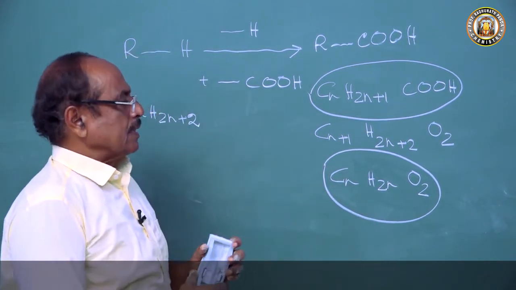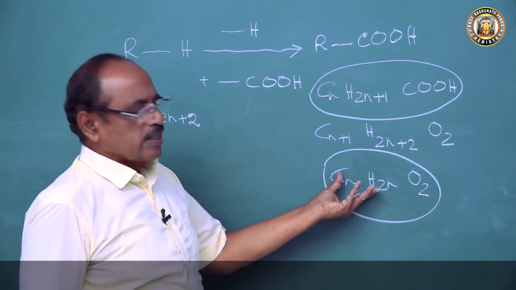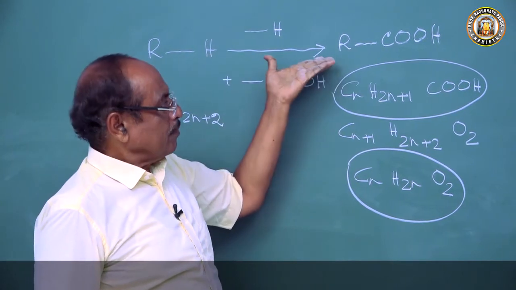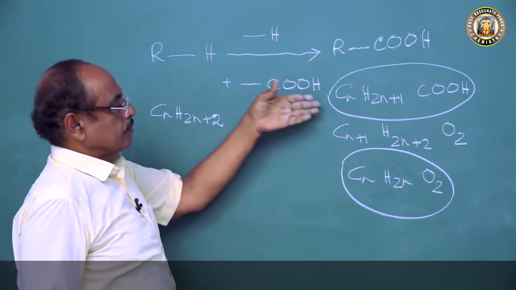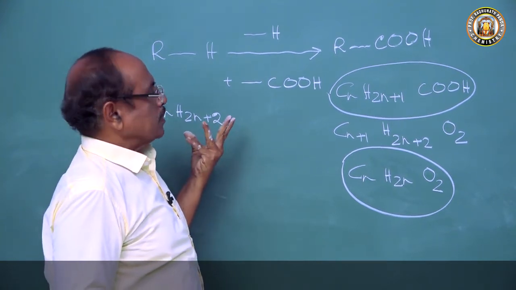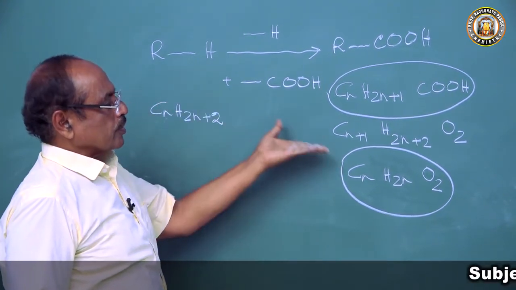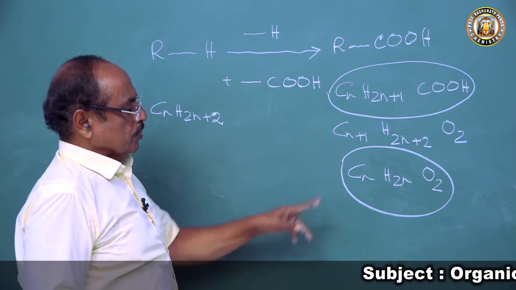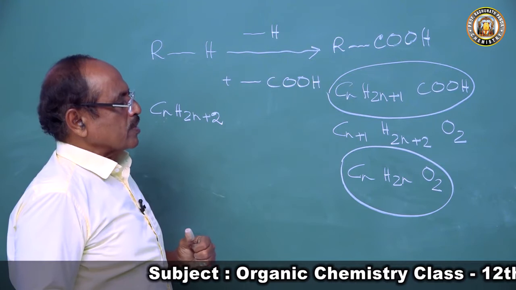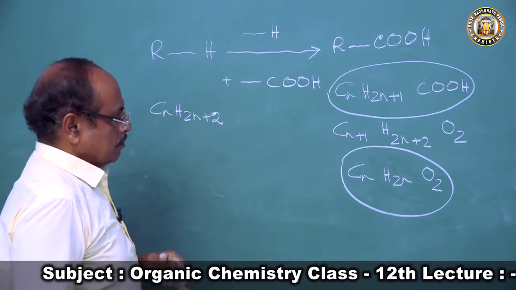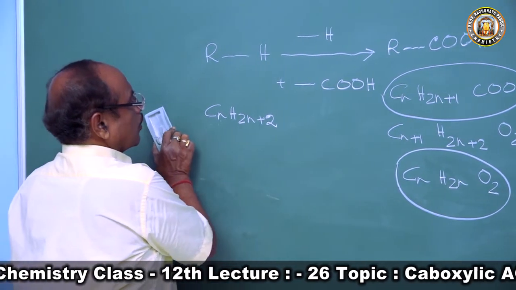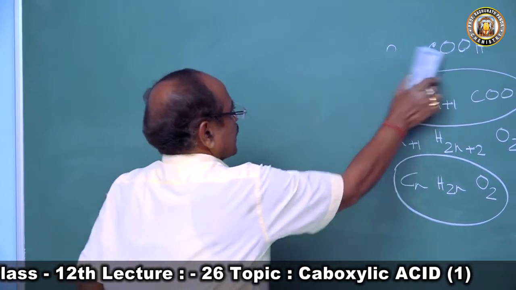So that means it is an ultimate oxidation product of an alkane. It is ultimate because R remains the same and this COOH group comes. One of the carbon atoms of the alkane undergoes oxidation to form the COOH group. So CnH2nO2 or CnH2n plus 1 COOH is the molecular formula.